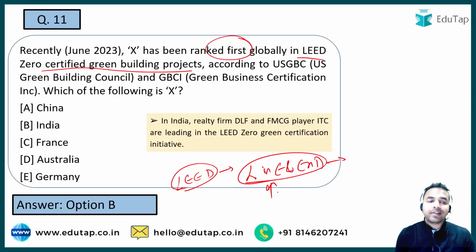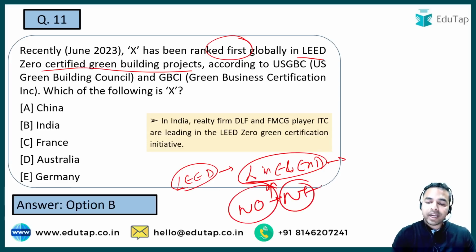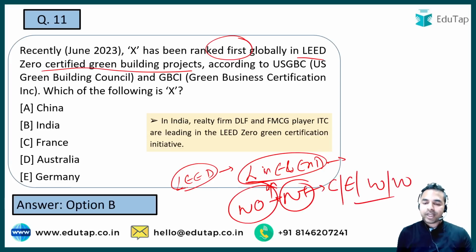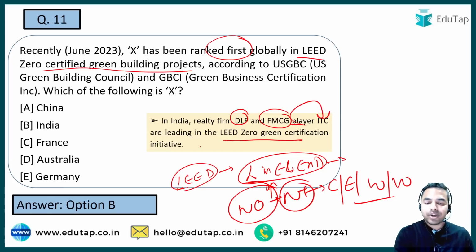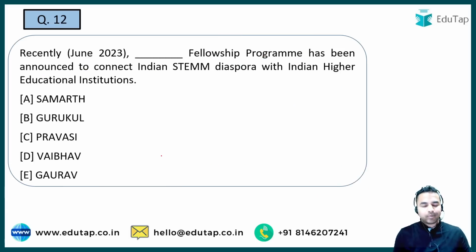And why exactly are these kinds of certifications being given? Because this LEED certification recognizes those entities which have become net zero or net positive in the categories of carbon, energy, waste or water. Okay, that is why they are being certified. And apart from that, जब हम बात करते हैं इंडिया की, so the firms that is DLF and FMCG player, that is ITC, they are leading in these LEED Zero Green certification initiatives. I hope this is clear to all of you.